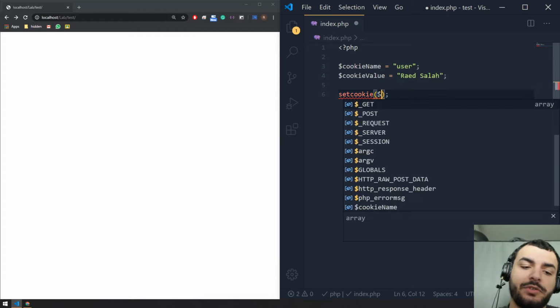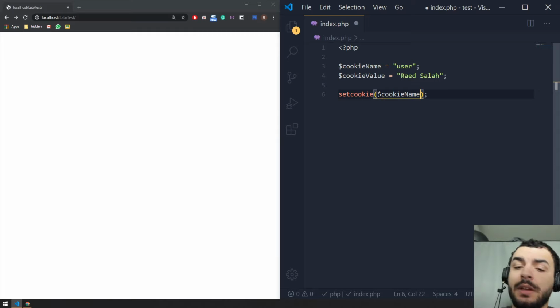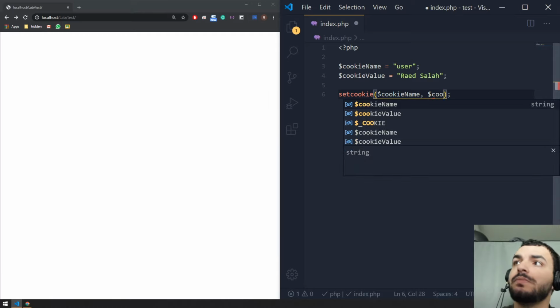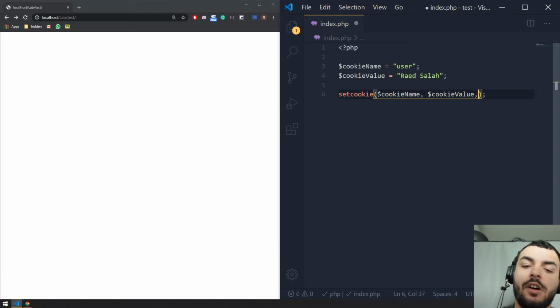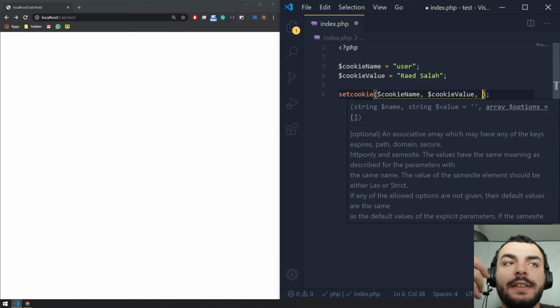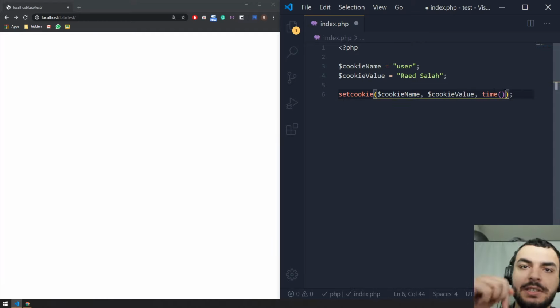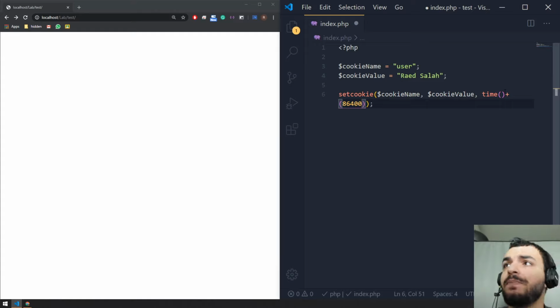So the first thing, we're going to have our cookie name, then comma, and then our cookie value. Then comma. Then we are going to start setting the time. To set the time, we can use a predefined function called time, which is going to get us the current time for our browser. And then we're going to add to it 1 day. So 1 day is going to be equivalent to 86,400 seconds. So this is 1 day.